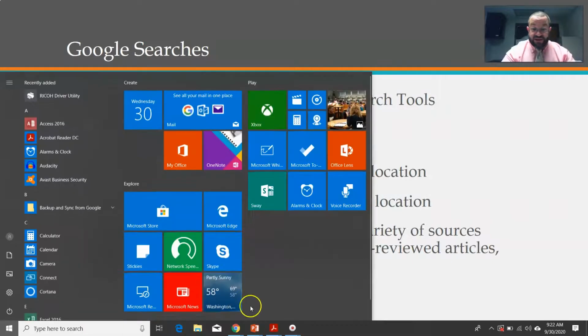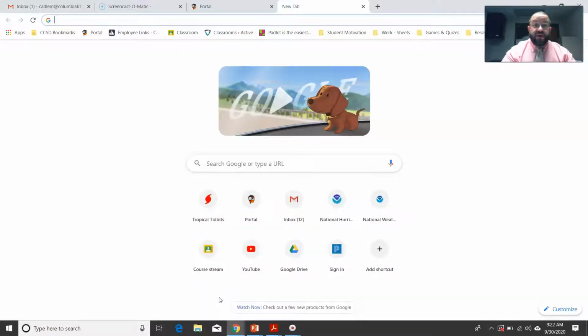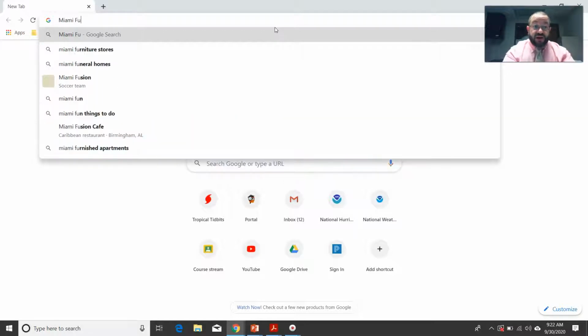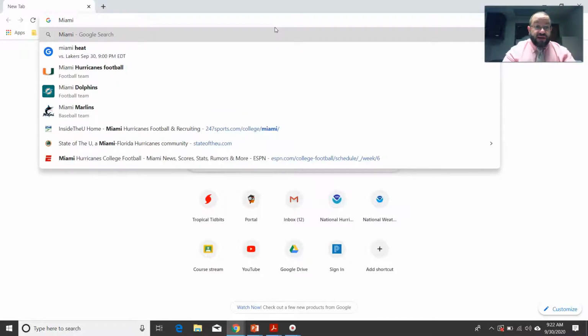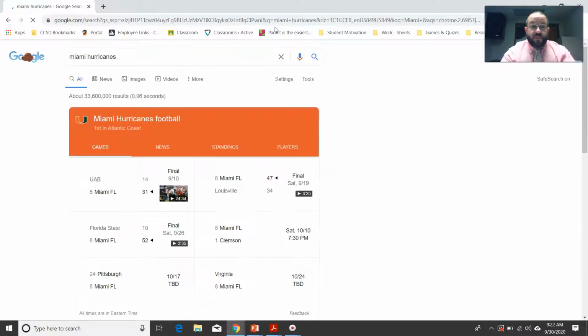Let me go ahead and get up my Google search here. And there we go. I have a blank screen here, and let's make this all on its own so we're not seeing what goes on in the background. There we go. Let's say I wanted to know, let's do Miami Hurricane football, because I am a big Miami Hurricane football fan. I went to school there. So not Hurricanes, Hurricane football. All right, there we go. And we got a lot of information here.